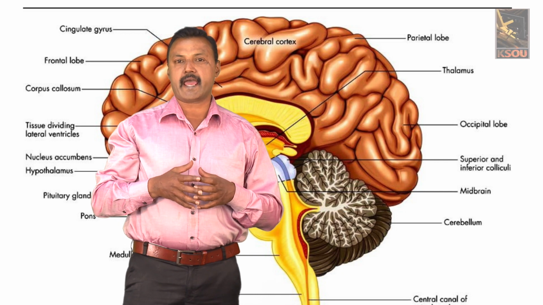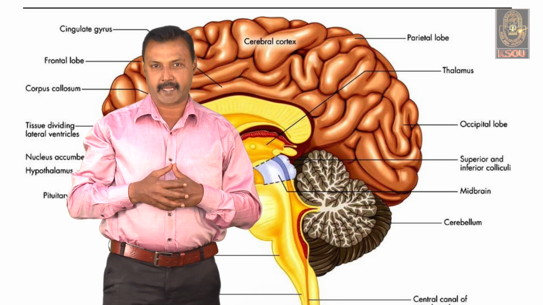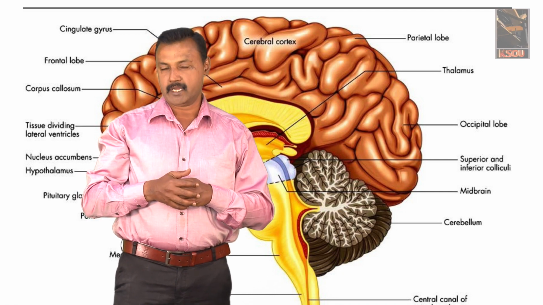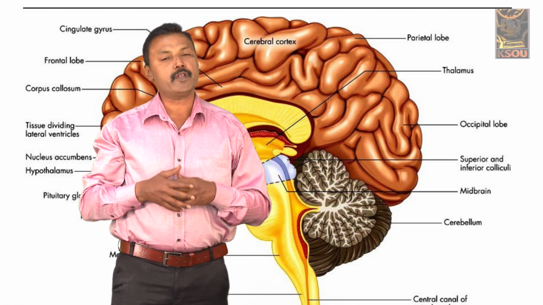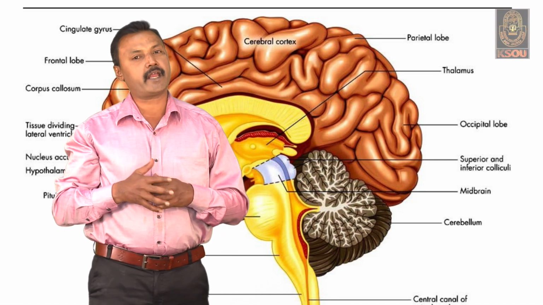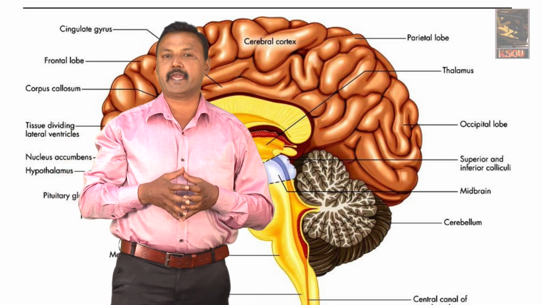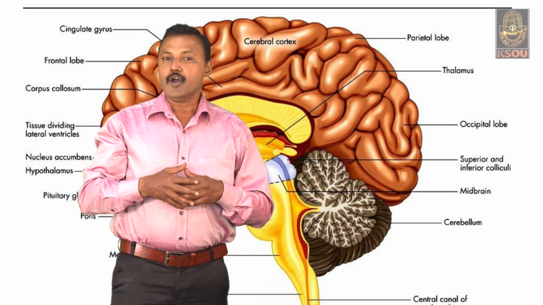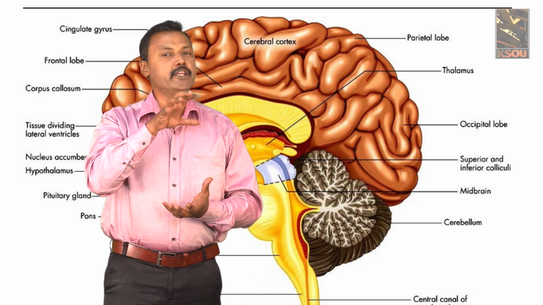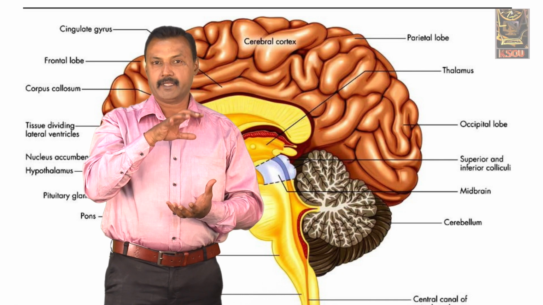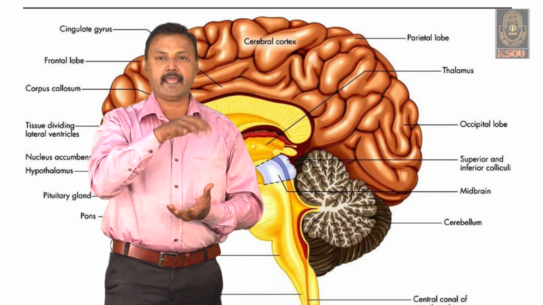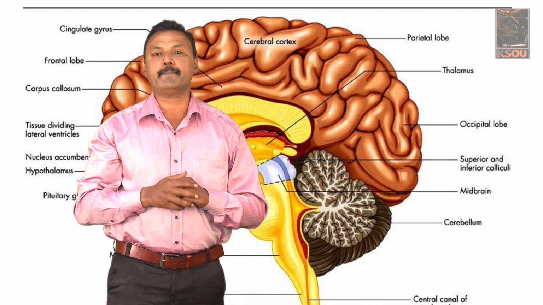Now, let us understand different parts of our brain. The brain is one of the largest organs of our body. On an average, it weighs about 1600 grams in males and 1450 grams in females. It is enclosed within the bony shield called the cranium. Between the brain and the cranium there is a covering called the meninges.